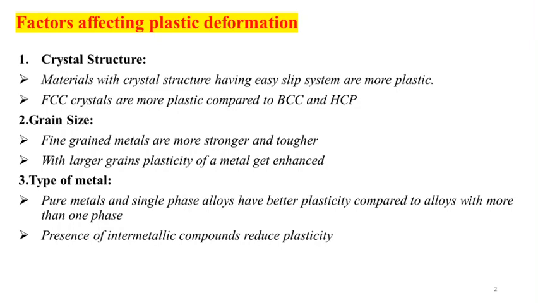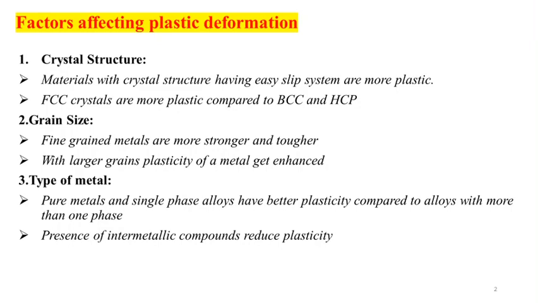In the previous classes we discussed the various factors which affect the plastic deformation process or shape changing process, which include the crystal structure of the materials. In crystal structure, we know BCC and HCP materials have an inherent brittleness because of their crystal structure, and the FCC material, face centered cubic structure, has very good ductility or plastic deformation property. The major reason for that is the available number of slip systems for the FCC material. So BCC and HCP materials are lacking slip systems, so plastic deformation is very less. FCC materials have a sufficient number of slip systems.